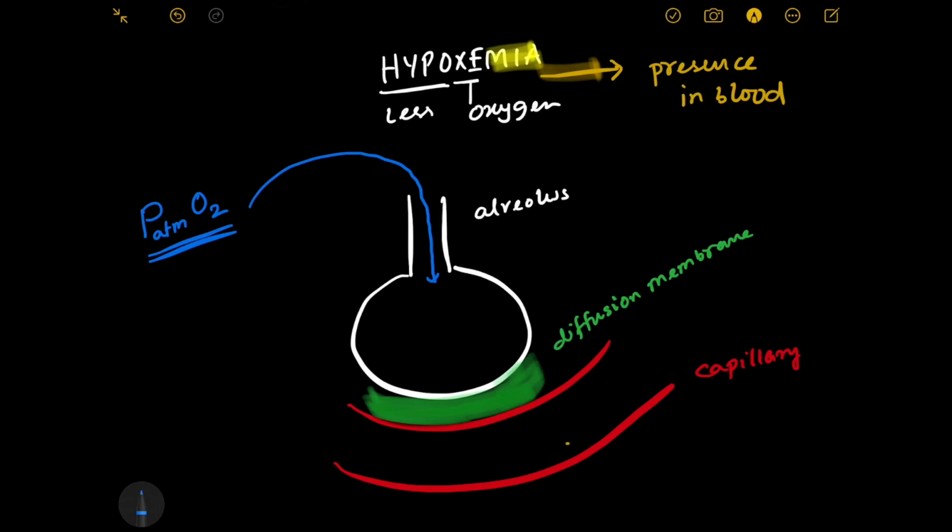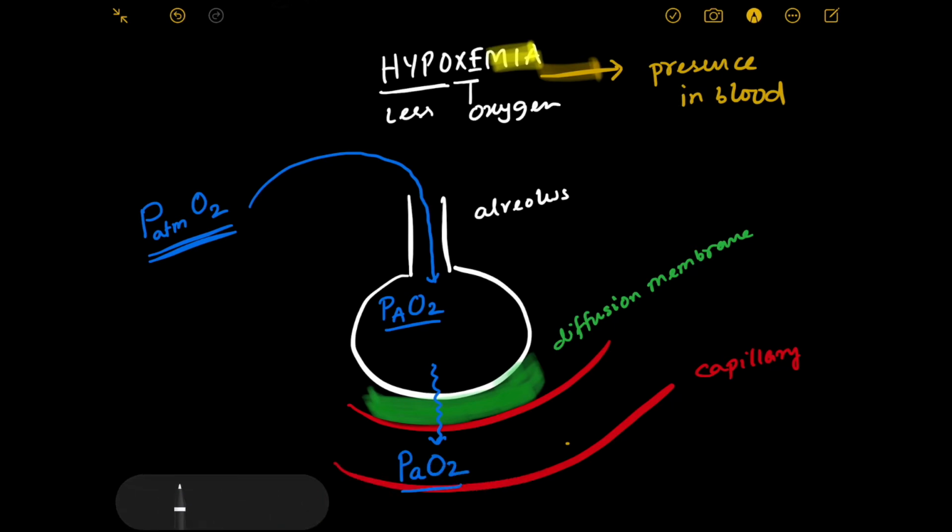So if oxygen comes into the alveoli, there will be a certain partial pressure of oxygen in the alveolus, that is termed as PAO2, capital A, right? Now this oxygen will need to cross the membrane to get into the capillary, and if oxygen reaches the capillary, that will be the partial pressure of oxygen in artery, so P small aO2. Let's try to understand this idea clearly.